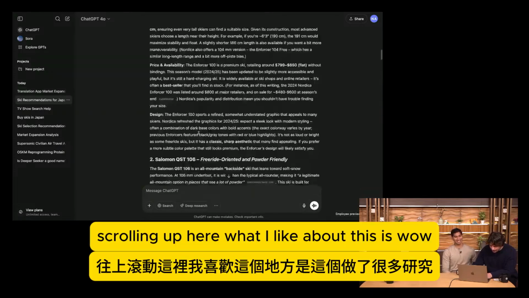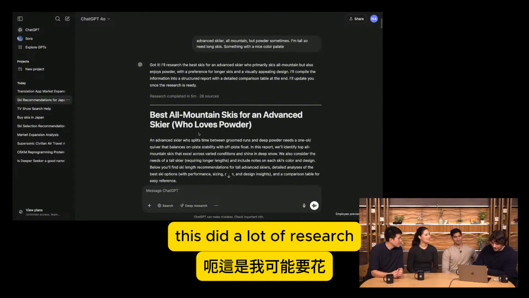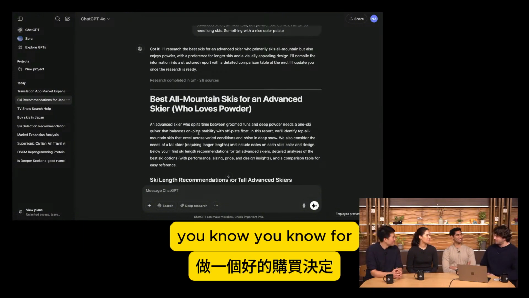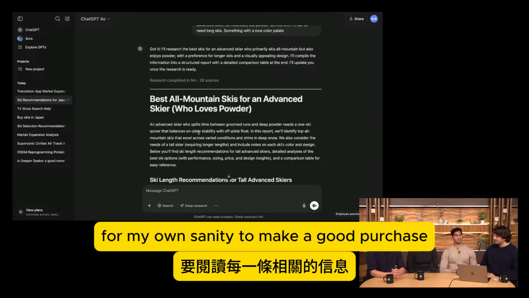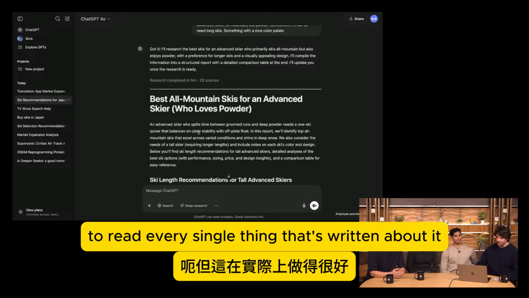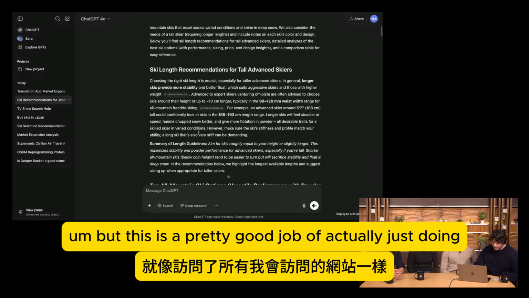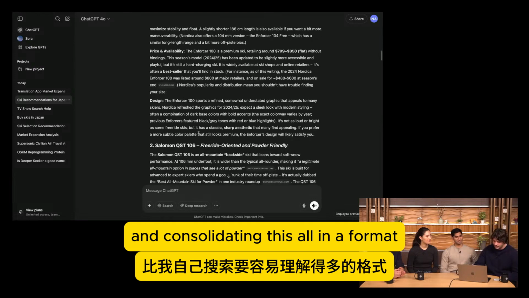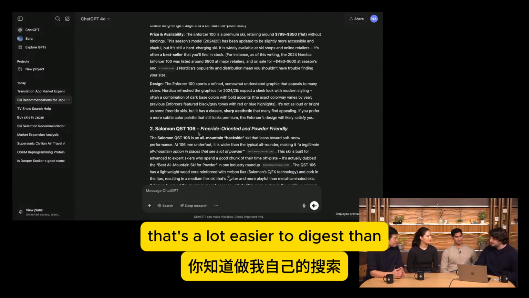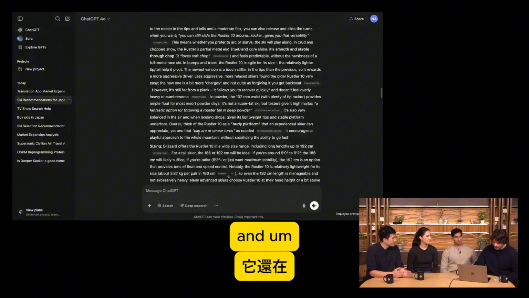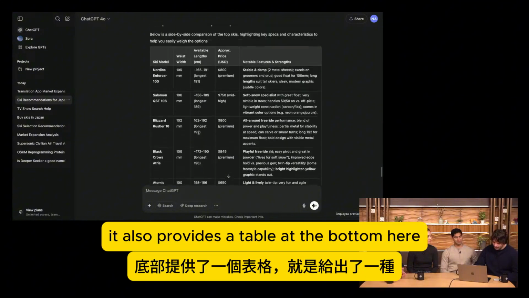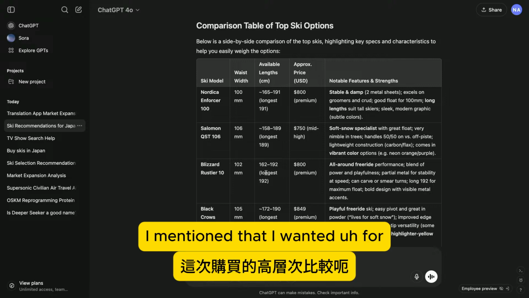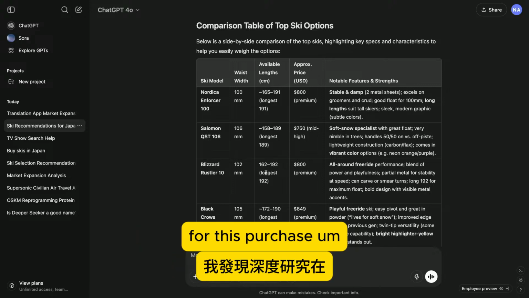Scrolling up here, what I like about this is, wow, this did a lot of research. This is the kind of thing that I would probably have to spend all afternoon on, just for my own sanity to make a good purchase, to read every single thing that's written about it. But this does a pretty good job of actually hitting all the sites that I would hit and consolidating this all in a format that's a lot easier to digest than doing my own searches. And it also provides a table at the bottom here that gives the high-level comparison across the specific things that I mentioned that I wanted for this purchase.